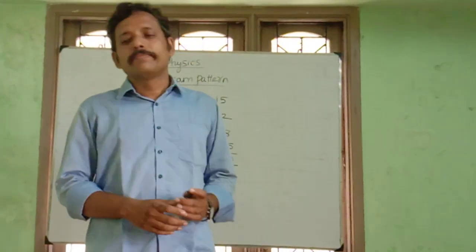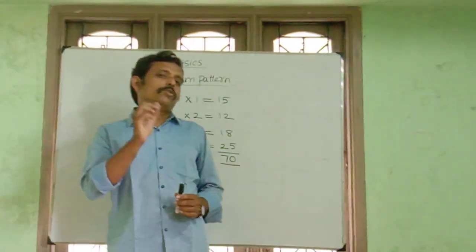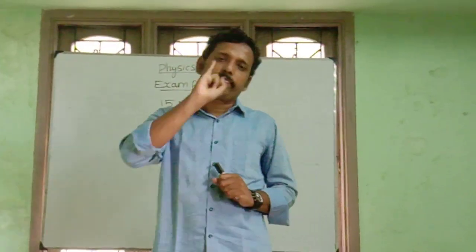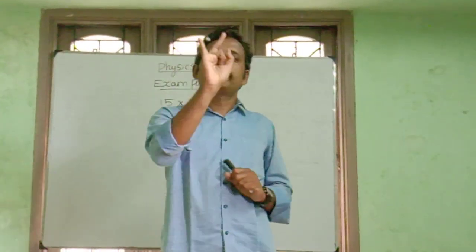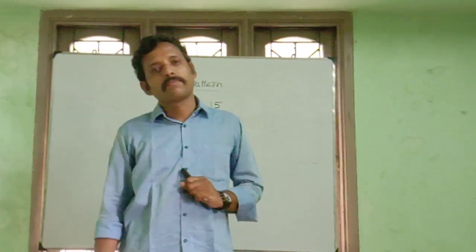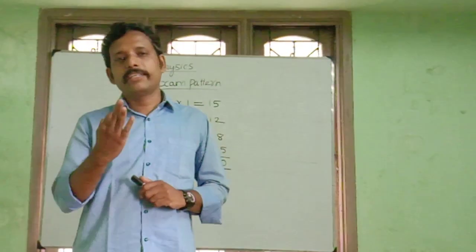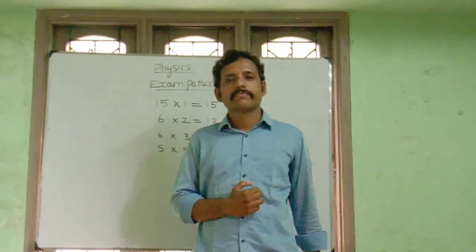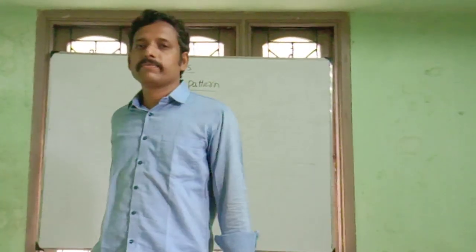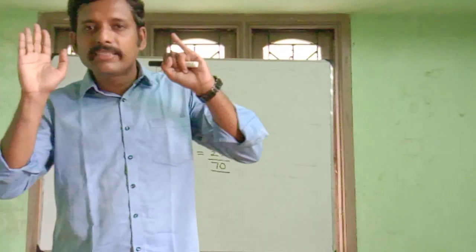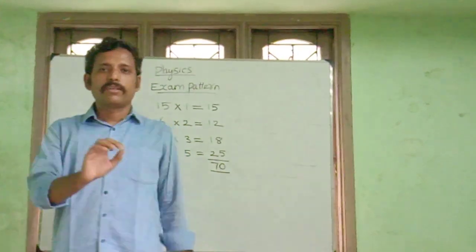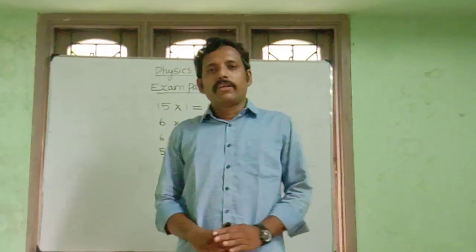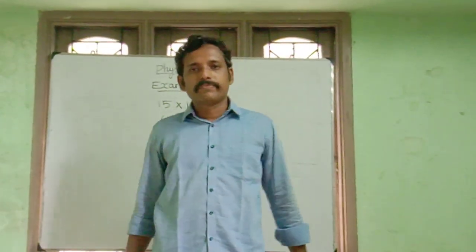If you go for Volume 2, students, there are 6 units. What are they? Optics, number 1. Dual nature of radiation and matter, 2. Number 3, atomic and nuclear physics. Semiconductor electronics, 4. Fifth one, communication systems. Sixth one is recent developments in physics. So total 11 lessons. These are the units. The first unit is electrostatics.